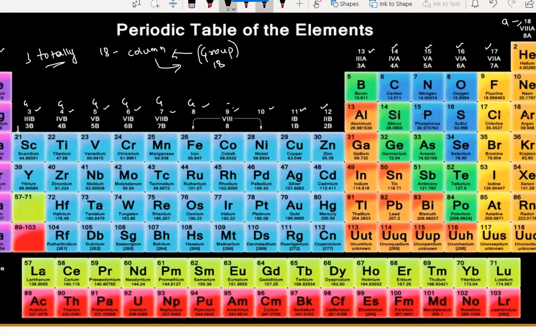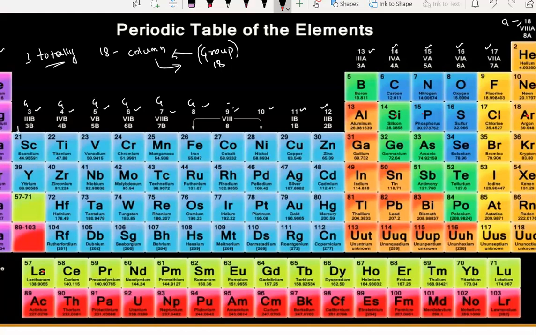Okay, next, see here, he also arranged elements in a horizontal manner. How many rows do we have? This is the first row, second row. The first row has 2 elements. The second row has 2 plus 6, 8 elements. Third row, fourth row, fifth row, sixth and seventh.